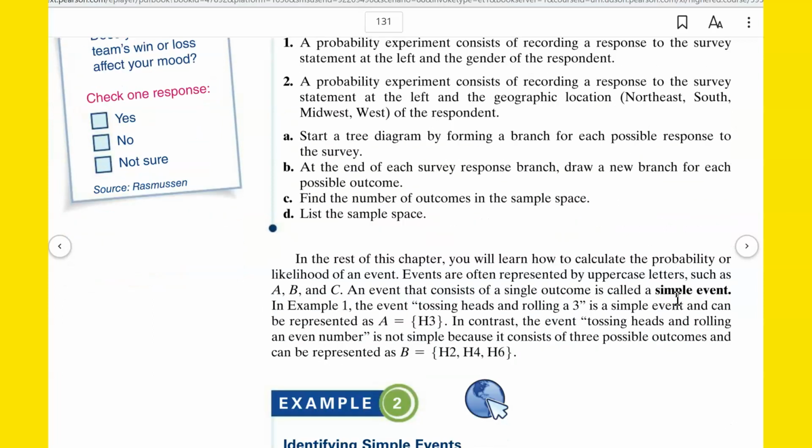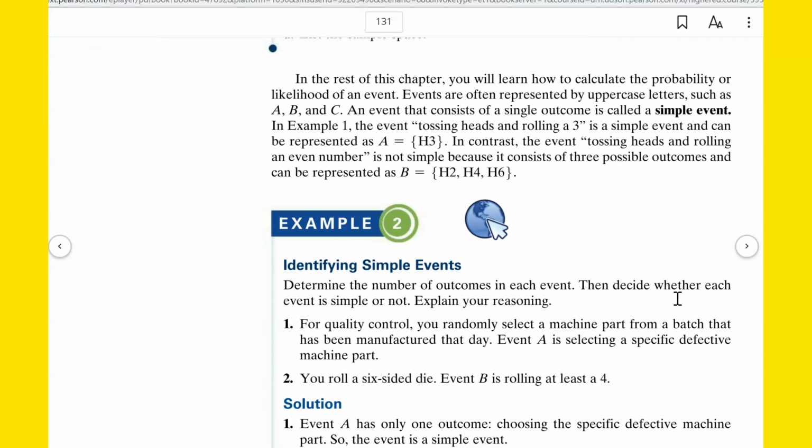In the rest of the chapter, you will learn how to calculate the probability or likelihood of an event. Events are often represented by uppercase letters such as A, B, and C. An event that consists of a single outcome is called a simple event. For example, tossing a heads and rolling a 3. That's a simple event. It can be represented as the event A, capital A, equals just H3.